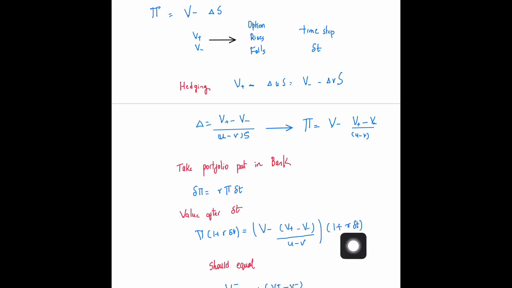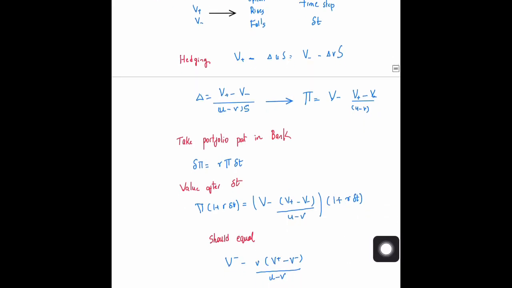Now because we don't need any arbitrage possibilities, whatever portfolio you had, if you put it inside the bank, it cannot have much of a gain compared to this perfectly hedged portfolio, where there is no randomness and there is just a unique value of this particular portfolio after a time delta t, which we know is given by this. So this thing should equal this value.